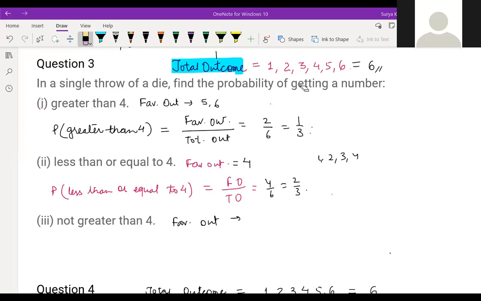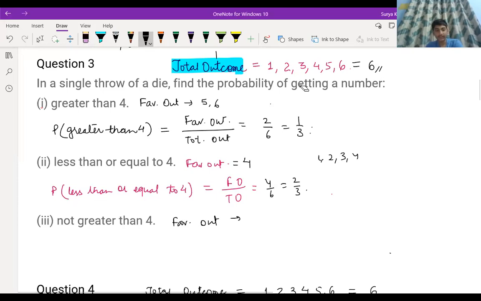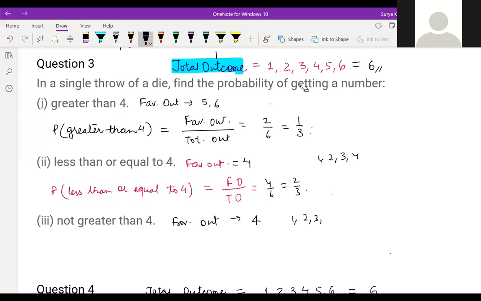Praharshan, what are you saying? Sir, when we say not greater than 4, the 4 is not also considered. Obviously, yeah. It should not be greater than 4, but 4 can be considered. The 4 also should be considered. So 1, 2, 3, 4. So your not greater than 4 is nothing but 4 by 6. That is 2 by 3.